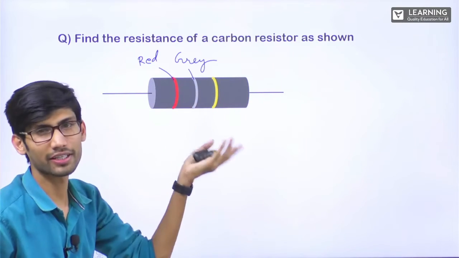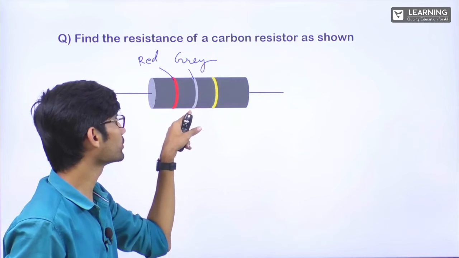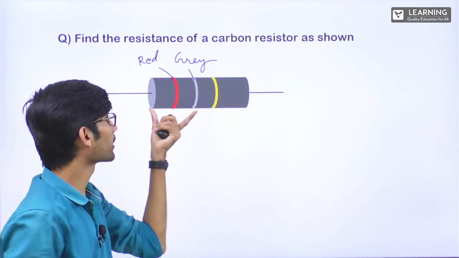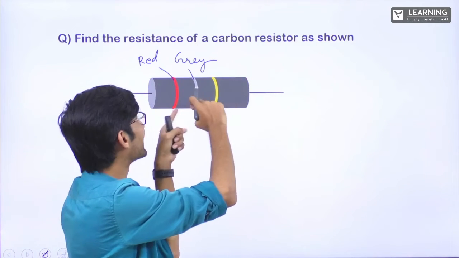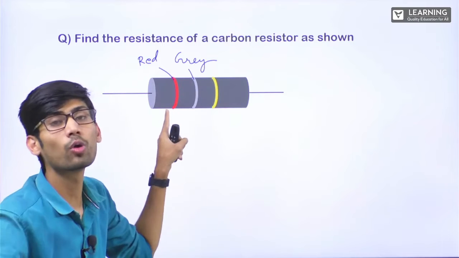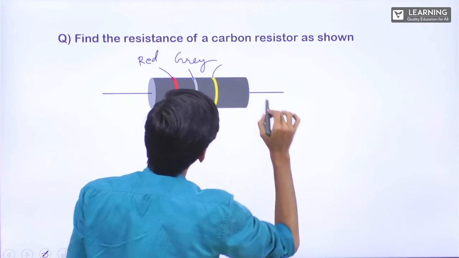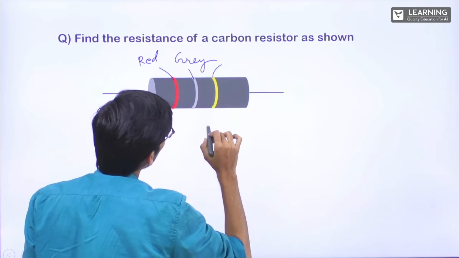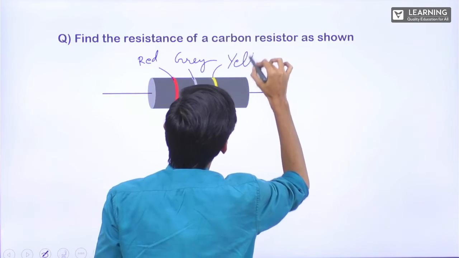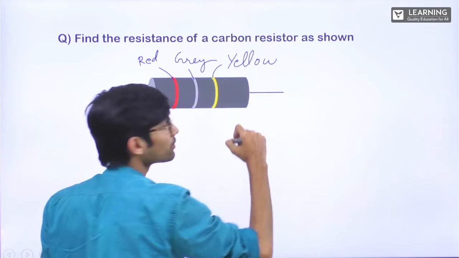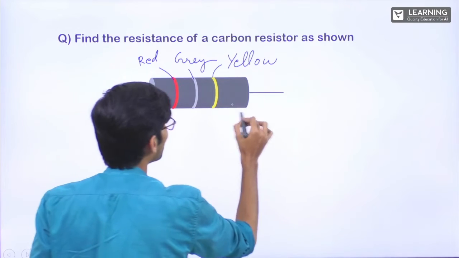Anyways, in exam they will write. Here don't get confused, this cannot be silver because there are 4 bands where the fourth has no color, and the first and second bands can never be gold or silver. This is yellow. Fourth, no color. Let me write here, no color.